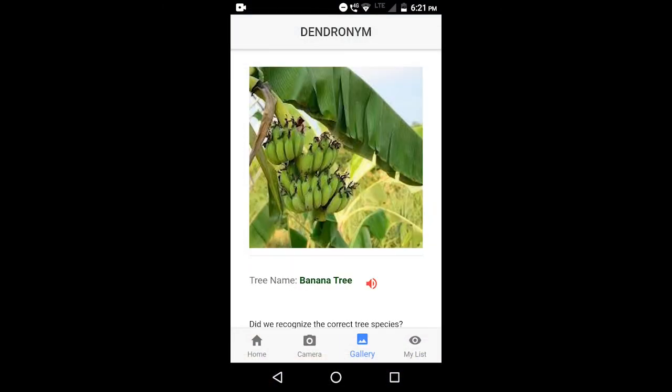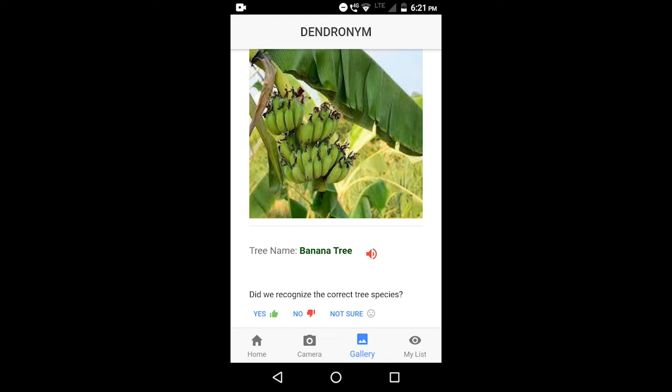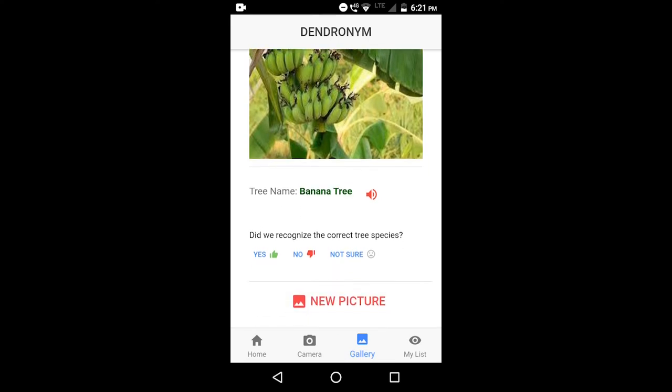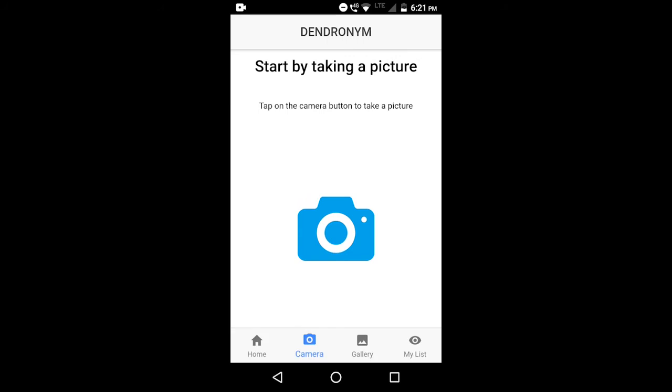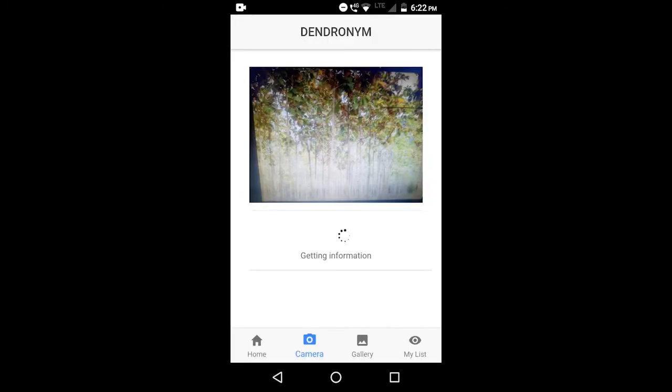Banana tree. Yeah, you can see the identified tree is correct here. Now let's give the image through camera. Let's click an image of the tree. I've clicked the image of the tree. Let's see now. Teak tree. Yeah, you can see the image I gave is a teak tree, so it has recognized correctly, right?